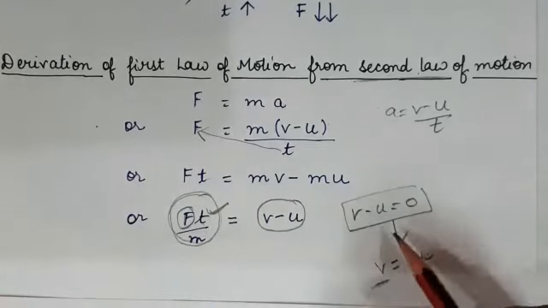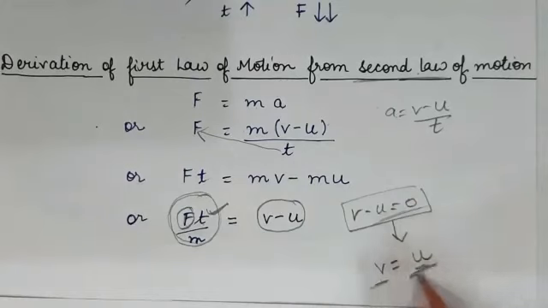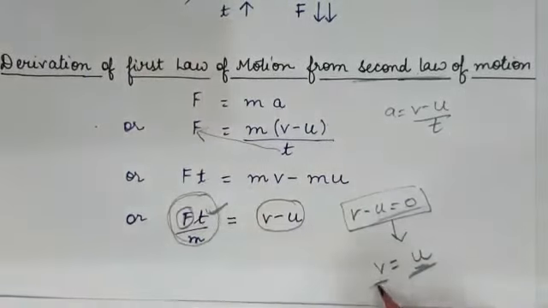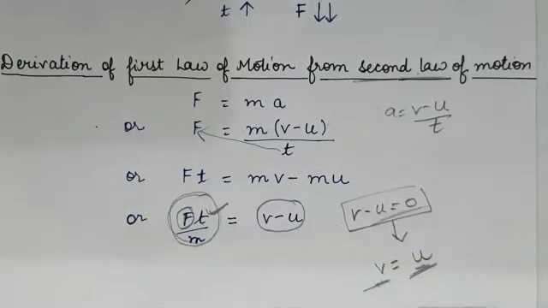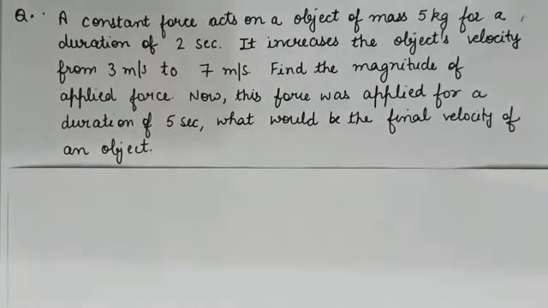And if u is 0, it means v will also become 0. So the object is at rest. So the first law is proved now. So that was about the derivation part.